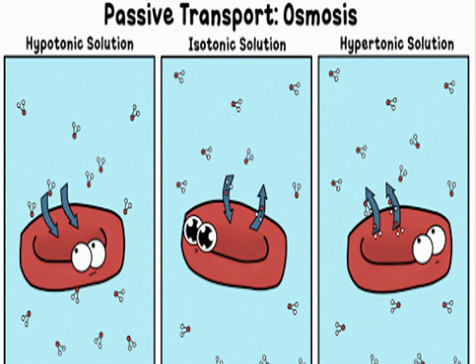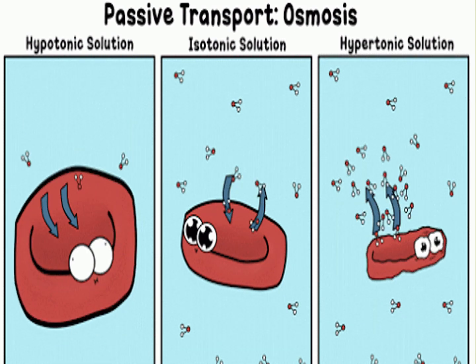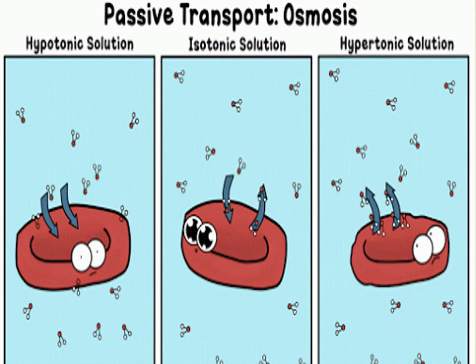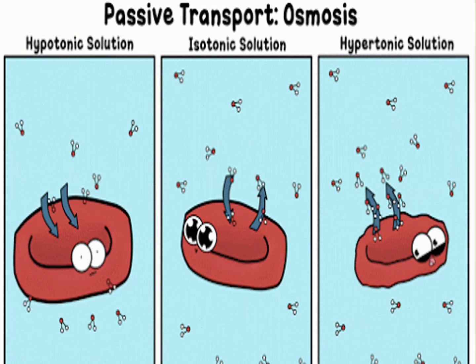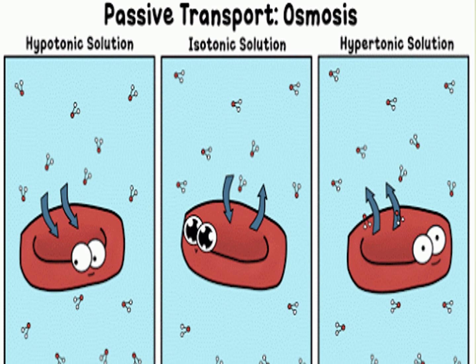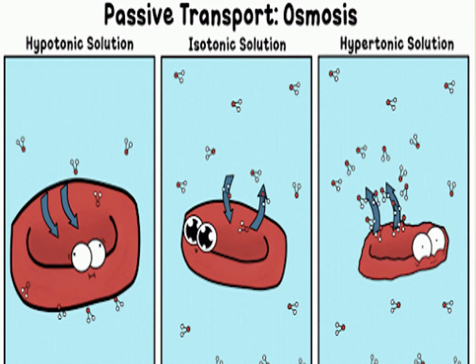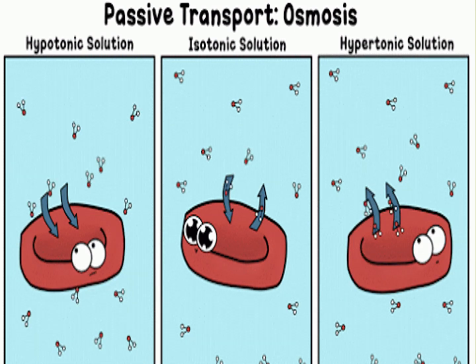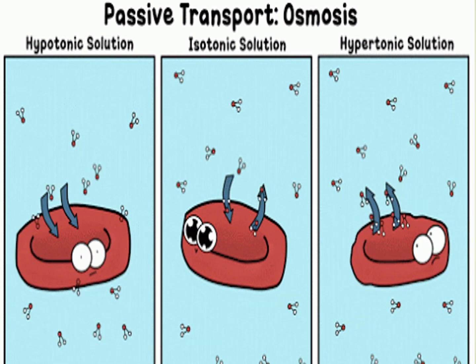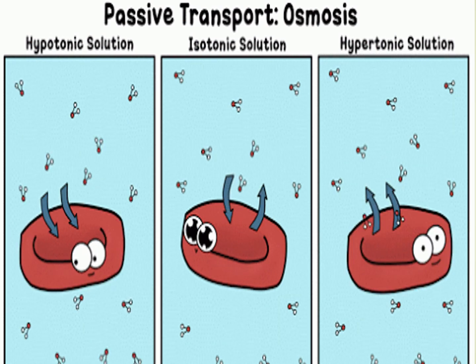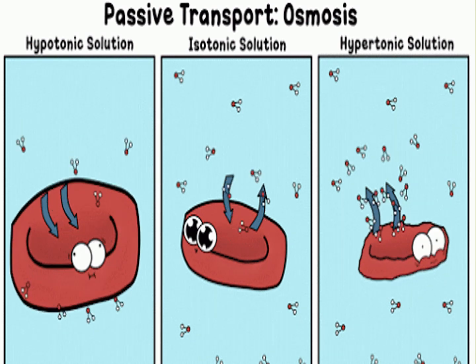If you look at the right hand side, we have hypertonic solution, which means that the cell has more water than the outside medium. So water will move from high concentration to low concentration, meaning that water will come out of the cell, causing the cell to shrink. This is called exosmosis and also plasmolysis.